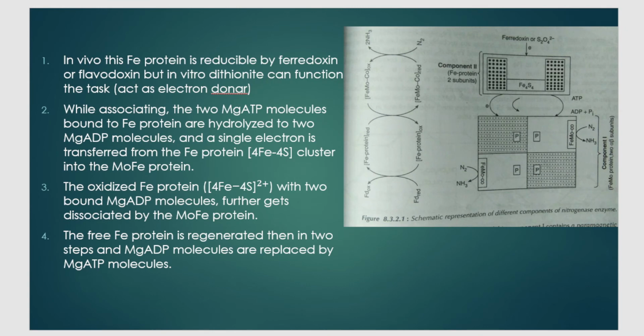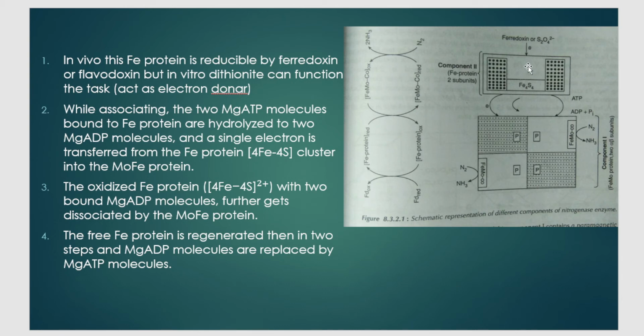Next, how does component 2, that is your Fe protein, function? First step: it takes up one electron from ferredoxin or dithionite, that is S2O4 2 minus. If it is in vivo, then it will be ferredoxin, or if it is in vitro, then dithionite will be giving that one electron. So now component 2 is accepting one electron.